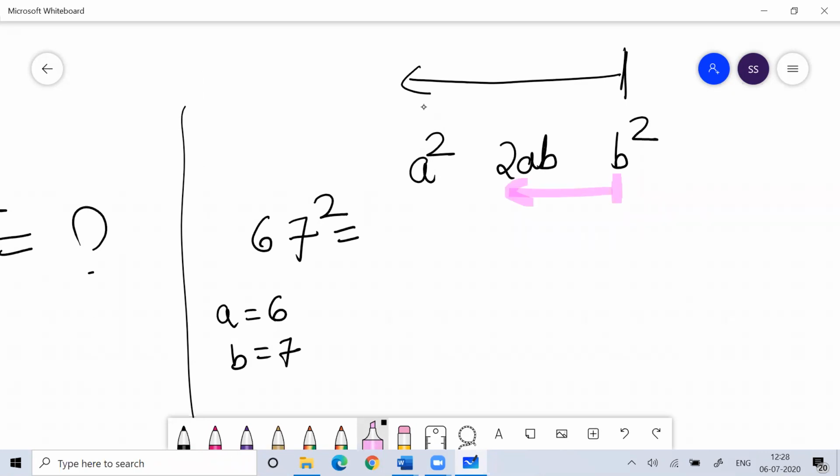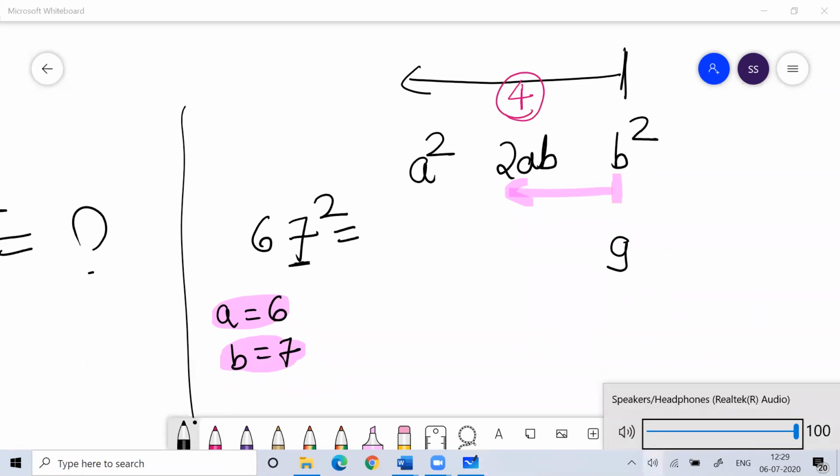Fine, let me start. Your A is 6 and your B is 7. Now, what is 7 square? 7 square is 49. Write 9 and 4 carry. For 7 square, always write one digit. Till 3-digit numbers, write one digit and take the remaining as carry. So 7 square is 49, write 9, 4 carry.